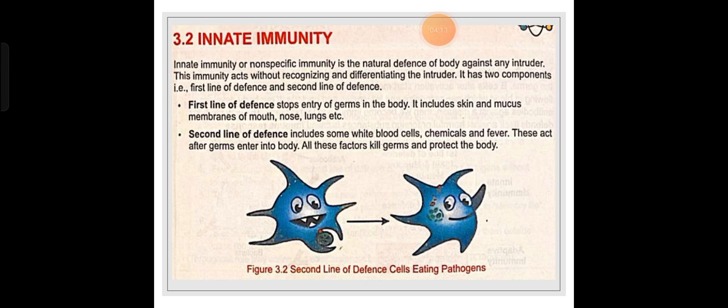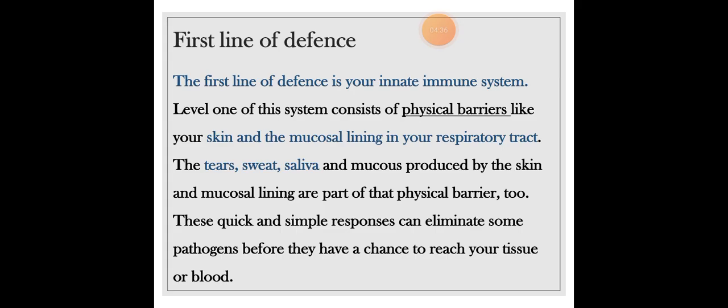So the first line of defense's purpose is to stop the entry of germs. However, if some germs enter the body, the second line of defense comes in. It has white blood cells, chemicals, fever, etc. When the germs enter the body, its work is to kill all those germs that are present in the body and protect our body.